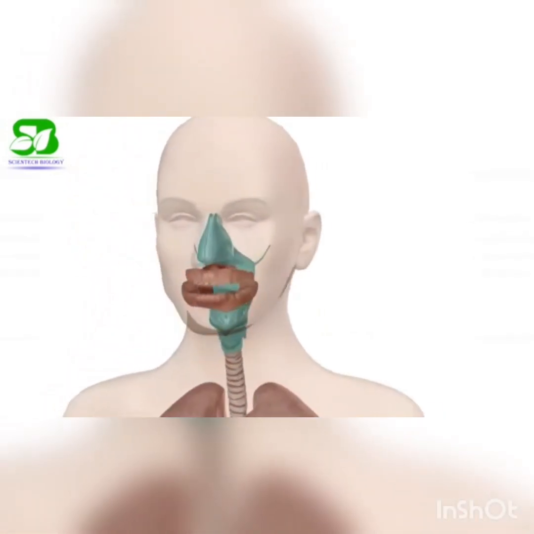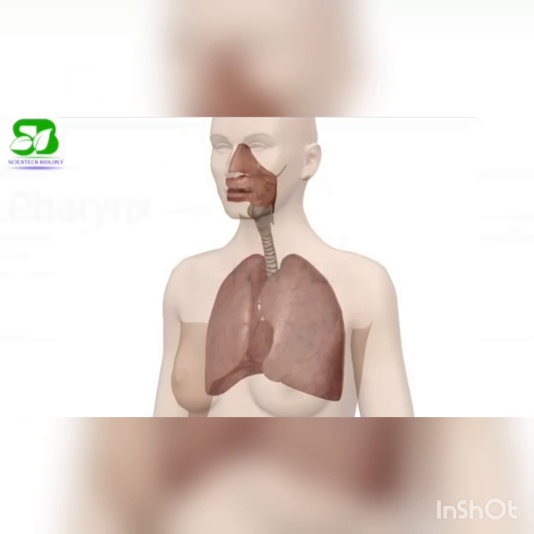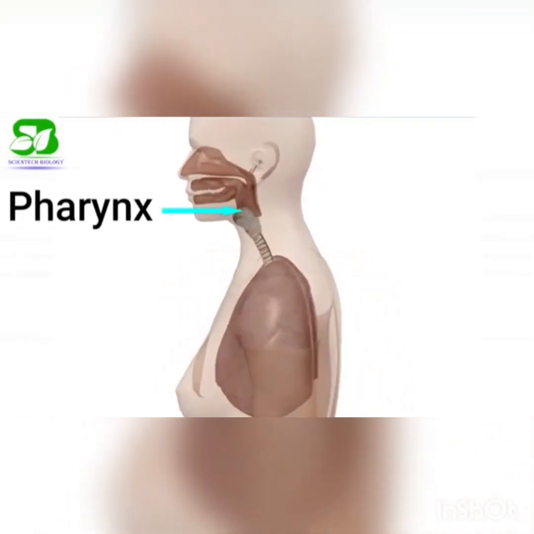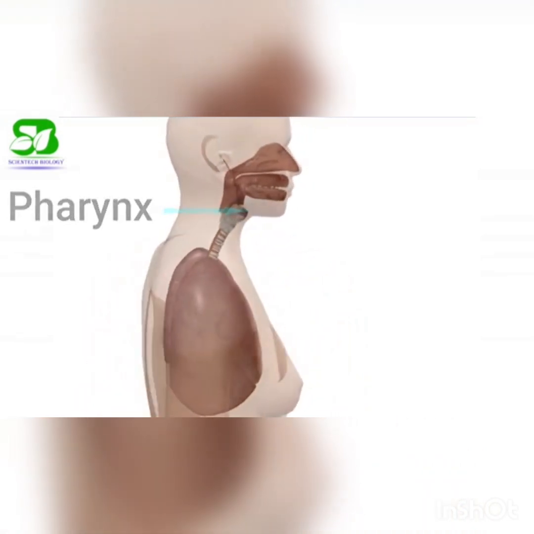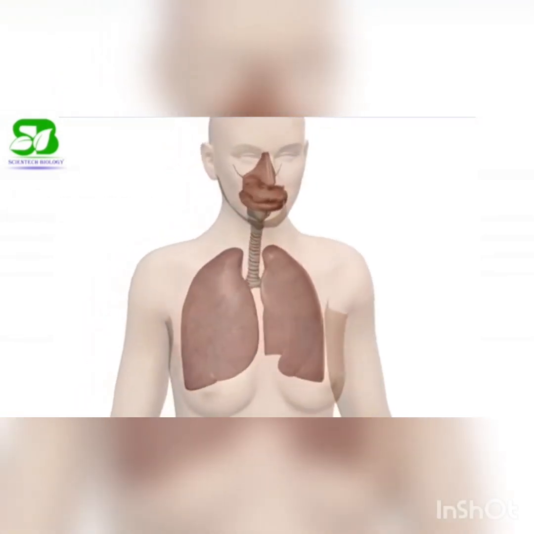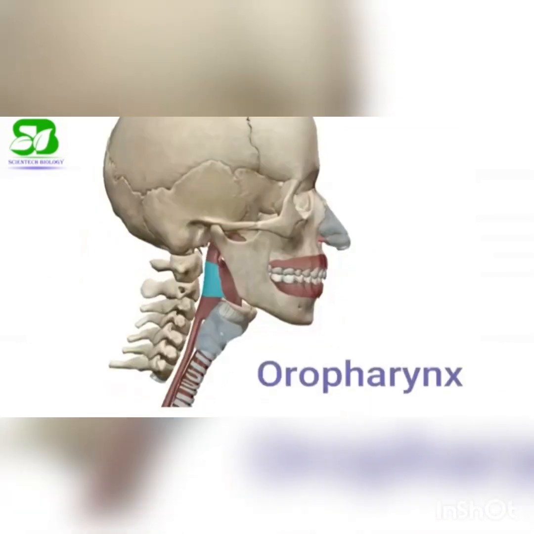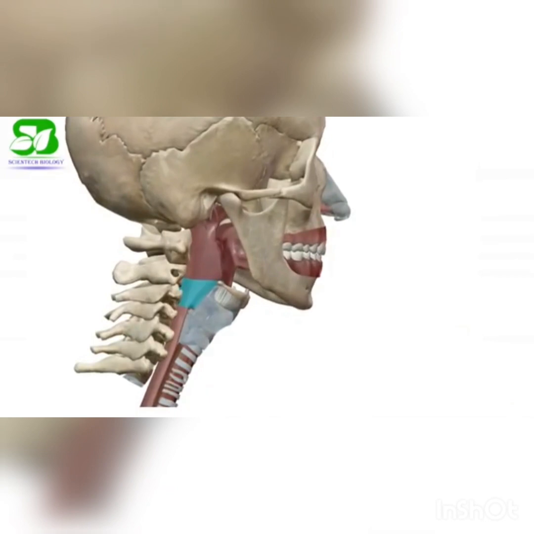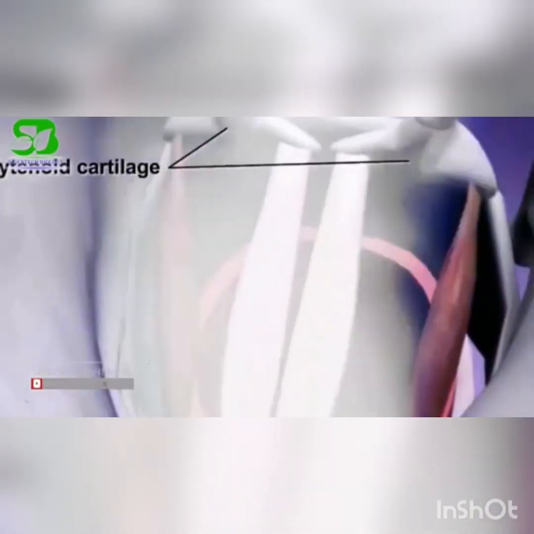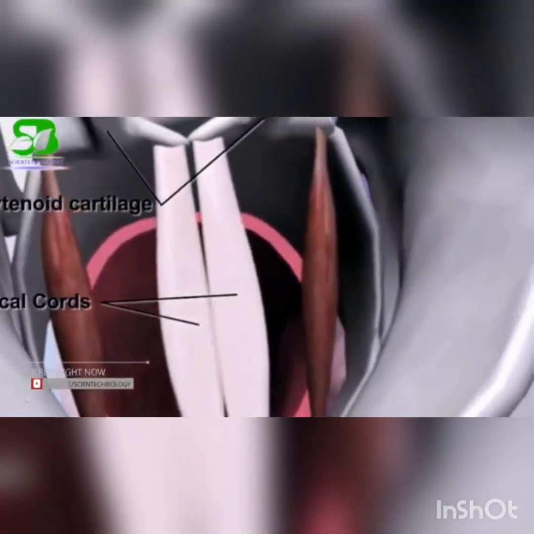The pharynx is a musculo-membranous tube that functions as a part of the alimentary canal and as an airway in the upper respiratory system. Pharynx consists of 3 regions, and they are nasopharynx, oropharynx and laryngopharynx. The larynx is an organ of complex structure that serves a dual function, as an air canal to the lung and as the organ of phonation. The skeletal framework of the larynx consists of cartilages connected by membranes.